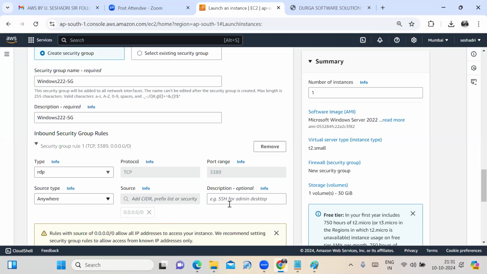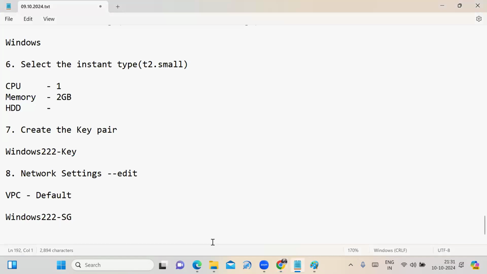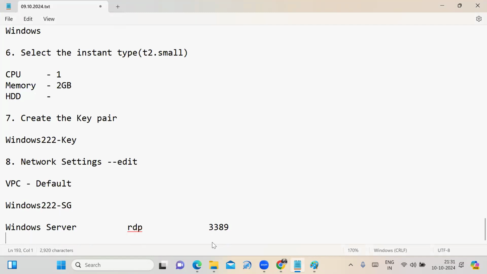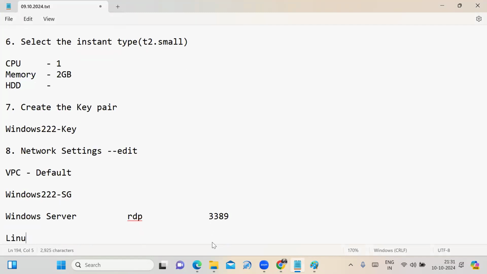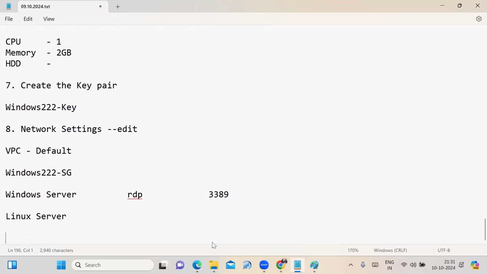Anywhere. You are using the Windows Server. What is the type it is providing? RDP. What is the port number? 3389. I'm asking in tomorrow's session for the Linux server, what is the type it is providing? What is the port number? For that I am providing the space.